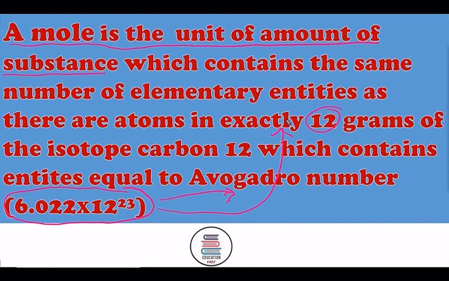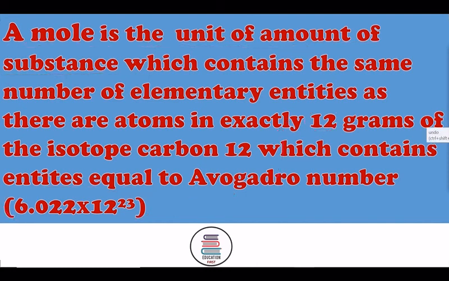So this is the exact definition of mole. I think you have learned this concept from the core of your heart.